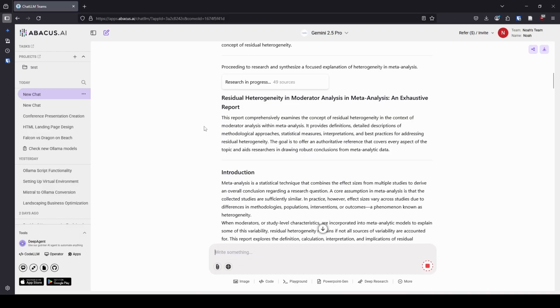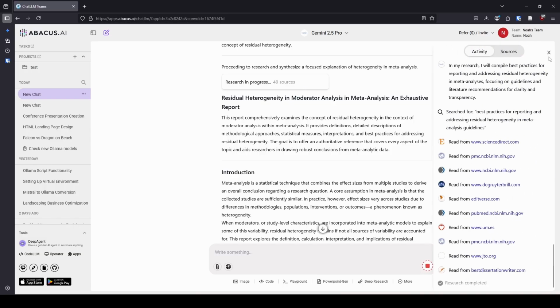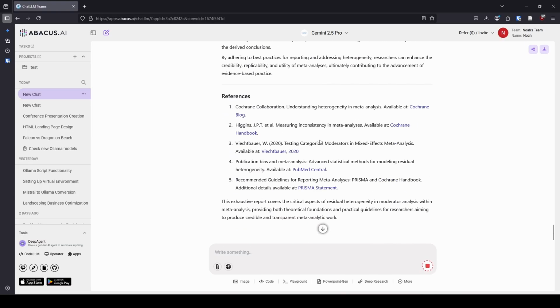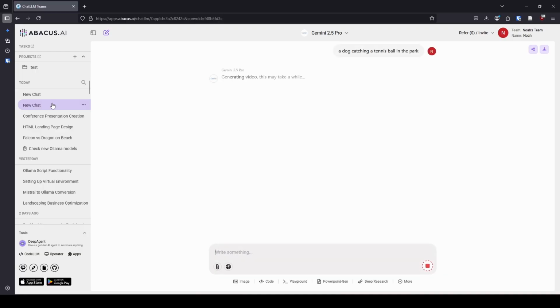Okay, so we asked it to do deep research about residual heterogeneity in meta-analysis, specifically in a moderator analysis. It searched 49 sources. You can get access to those here on the side. And then it gives us this nice little report. So pretty much what you would expect deep research to be able to do. Some of the things that I appreciate about this are, number one, I like the sources it gives me. So far, we got the Cochrane Collaboration, we got something by Higgins, and we have a paper by Wolfgang. So these things are all very, very relevant. So I'm very happy about that. I can see we also have the PRISMA statement down here, also relevant.